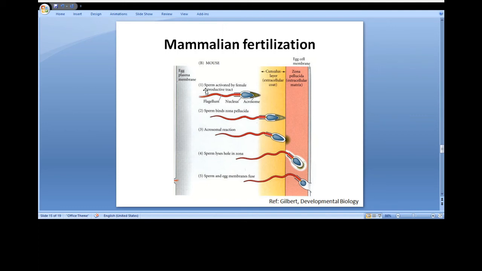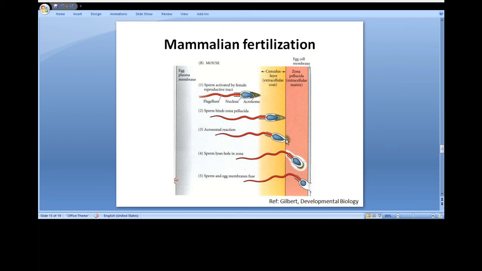The first step is that the sperm is activated by the female reproductive tract, which includes the process of capacitation that we just talked about. The activated sperm now binds with the zona pellucida and can easily pass through the cumulus cell layer. As the sperm comes in contact with the zona pellucida, the acrosome reaction occurs, in which acrosomal enzymes are released into the zona pellucida.